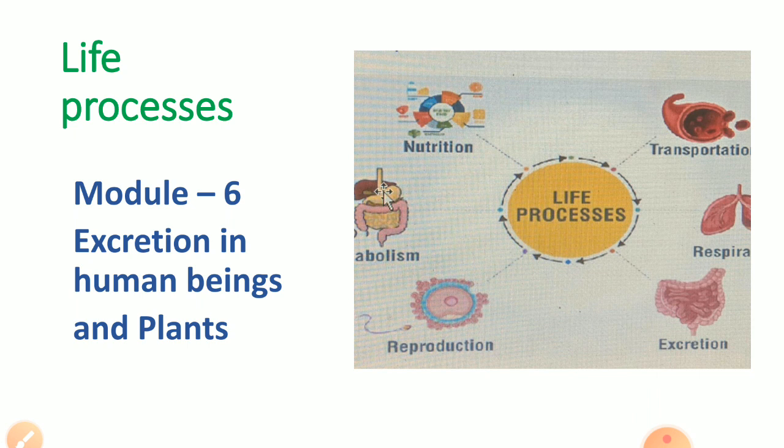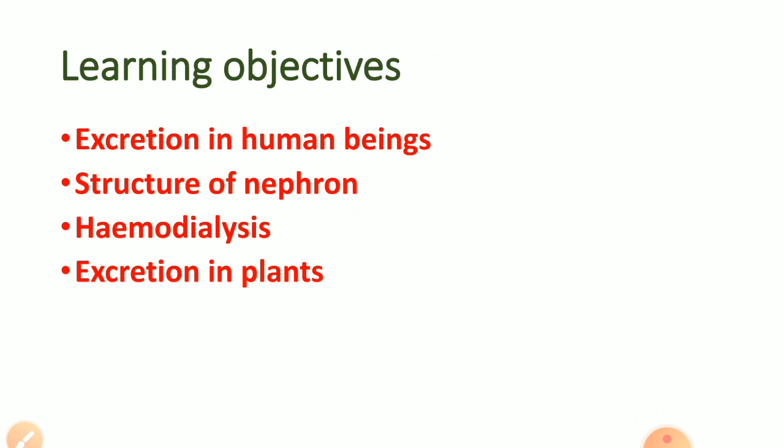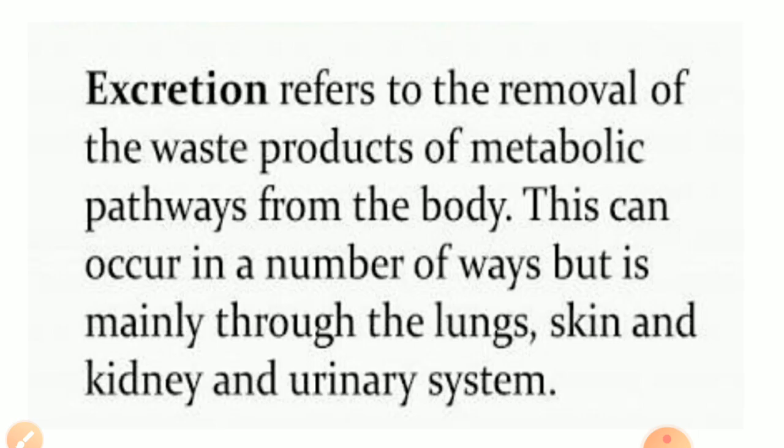In the last module, I have discussed the transportation system in plants and animals. In this module, I will talk about excretion in human beings and plants. So the learning objectives of this module are excretion in human beings, the structure of nephron, you will be able to know about the process of hemodialysis and how excretion takes place in plants. So let's start with the excretion in human beings.